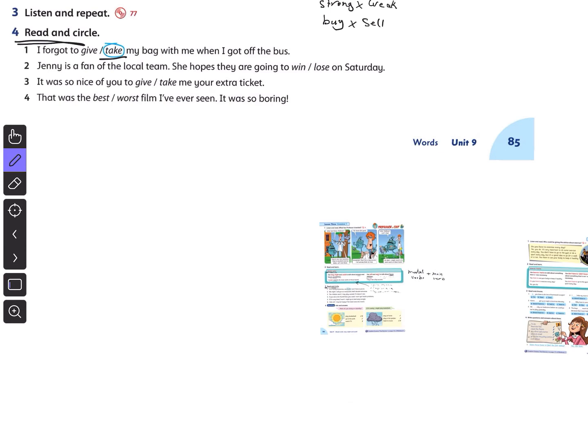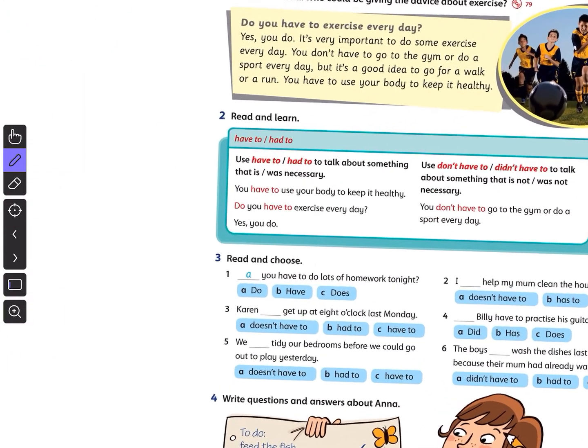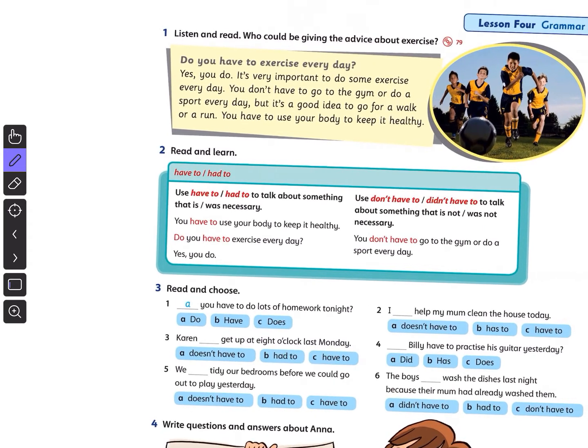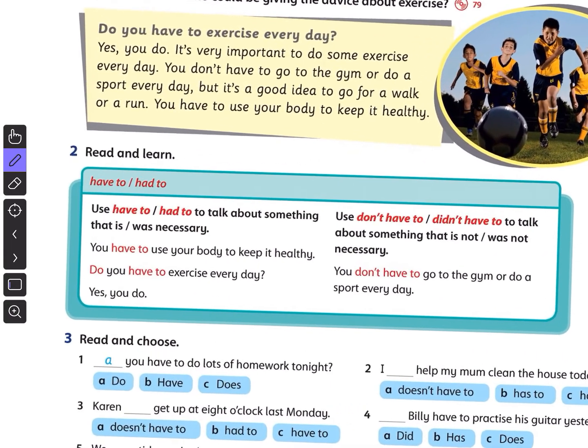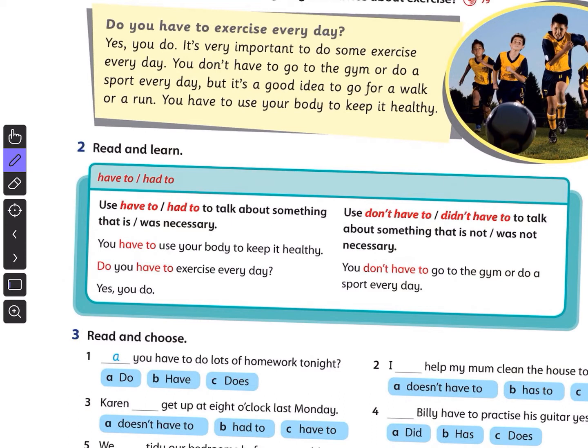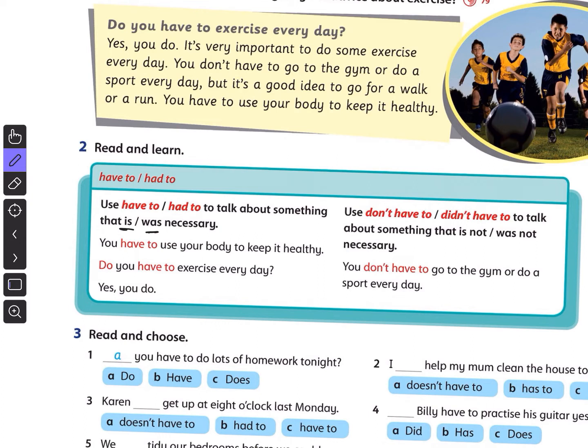It is also about modal verbs. Another modal verb we have is have to and had to. When we use have to and had to, we talk about something that is or was necessary. Now I explain it. We use have to and has to for something necessary, something we have to do. It is necessary to do it.